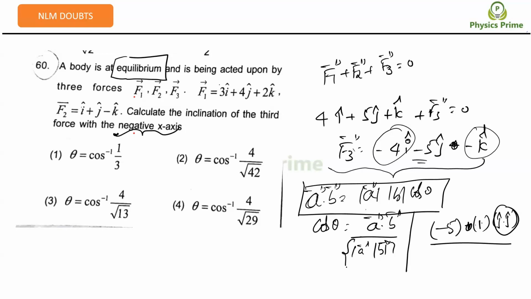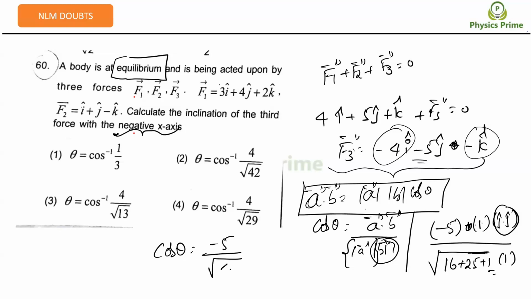Divided by the magnitude of A vector, which here means the magnitude of F3 vector. That is root of 16 plus 25 plus 1. 16 plus 25 is how much? 25 plus 10, 35, 35 plus 6, 42. This will be root 42, into B vector, which is nothing but j cap here. What is the magnitude of j cap? It's only 1. Now the answer will be cos theta is equal to minus 5 by root 42.